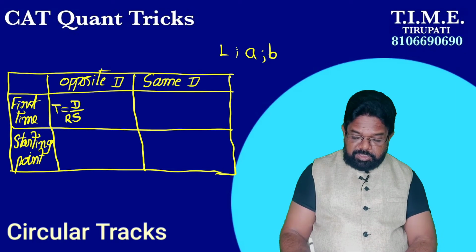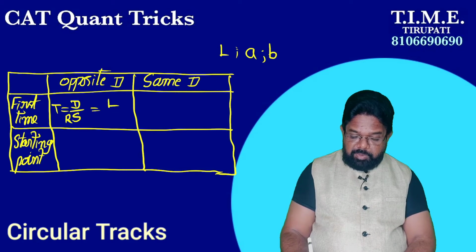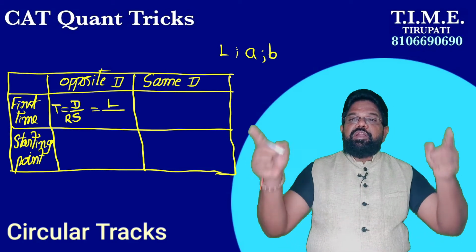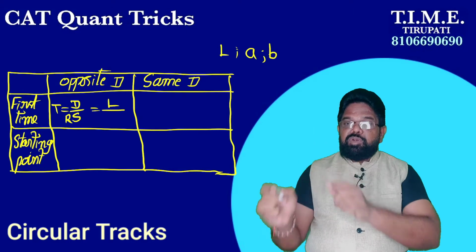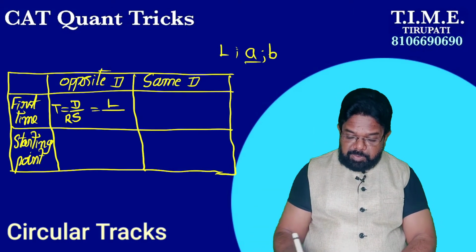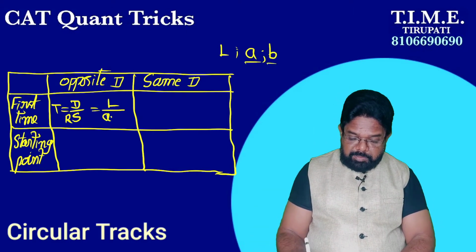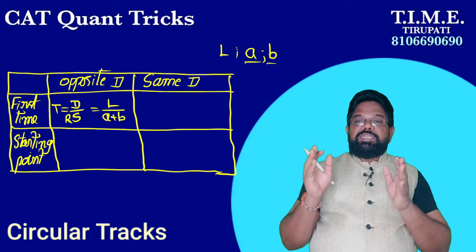Now, in the first case, time taken to meet first time ever, time equals distance by speed. Distance means the length of the track, L, divided by the relative speed. If they are running in opposite direction, it is the addition of the two speeds, a plus b. So L by (a plus b) is the time taken to meet first time ever.